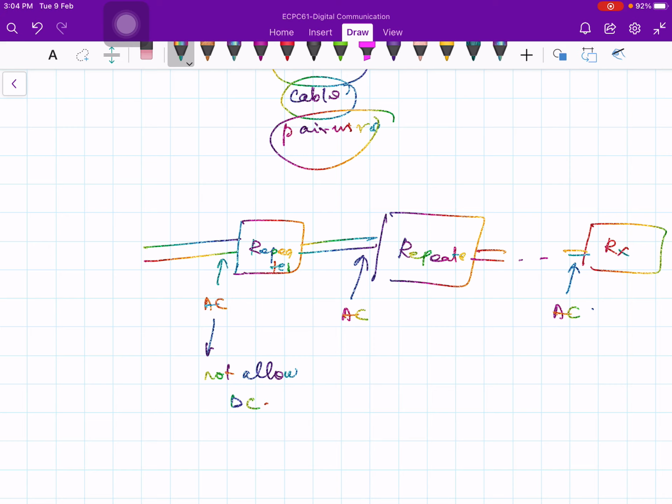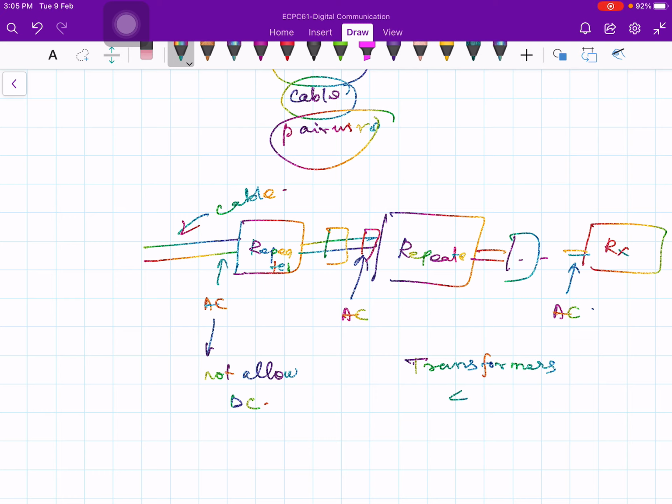So there will invariably be some AC coupling at the point of the repeater or at the input of your receiver, right? The cable is connected to the repeater, and in fact there could also be transformers in between. So you may have some transformers here, some transformers here, or here. So it is totally unavoidable to get rid of components like transformers and AC coupling.